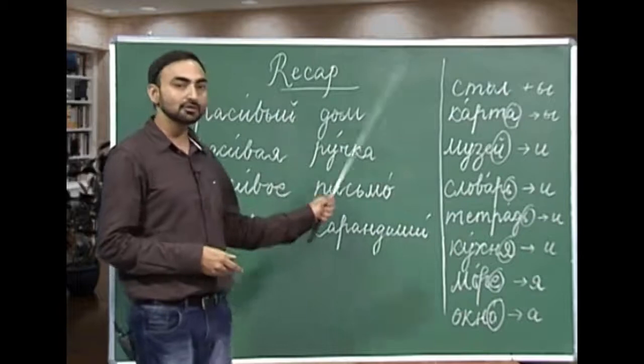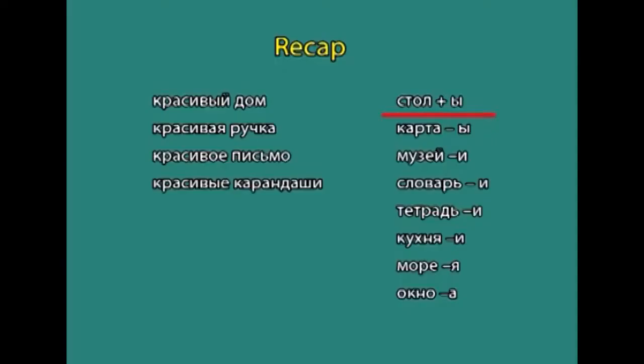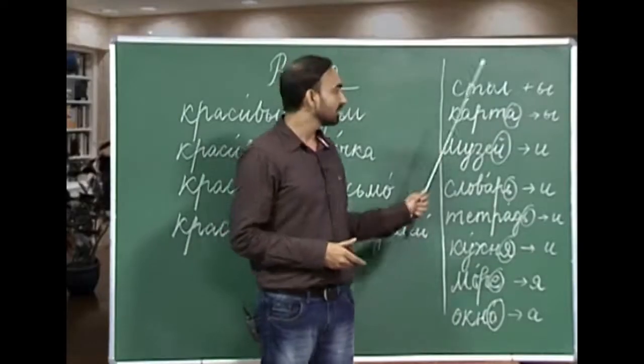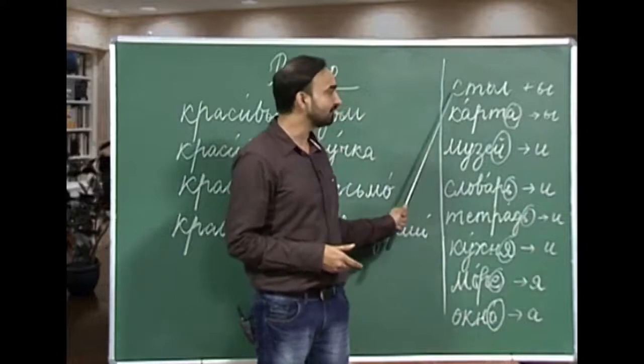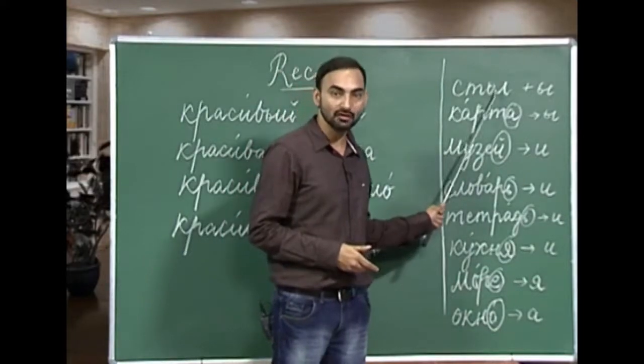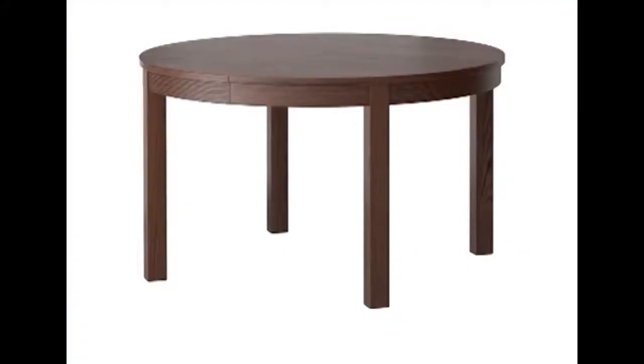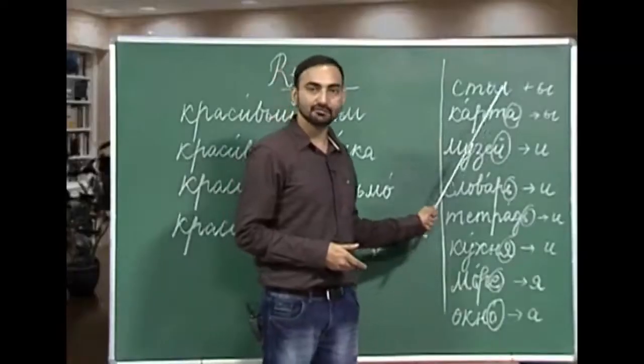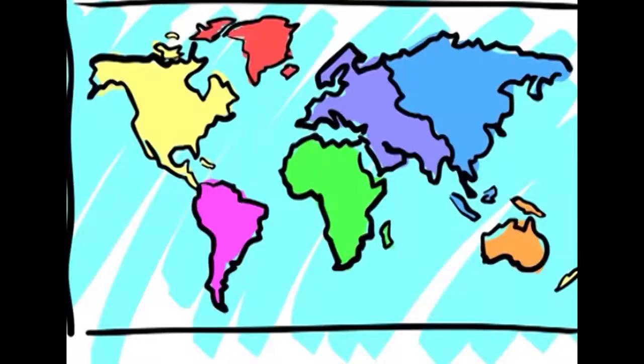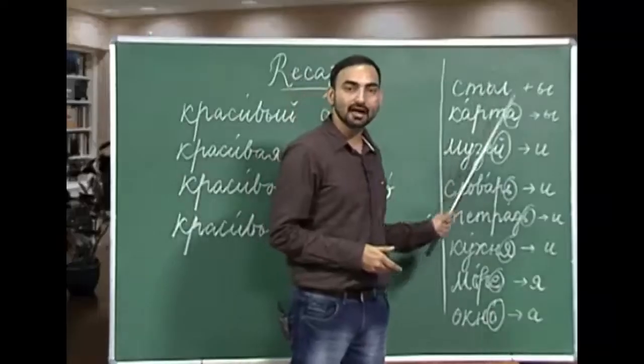So, let us move on to the plurals of nouns. I have written stol and karta. These are two nouns with hard endings. The first one is masculine stol, which is table, and karta, a feminine noun with a ending and it means map. So, how do you form plurals of stol and karta?